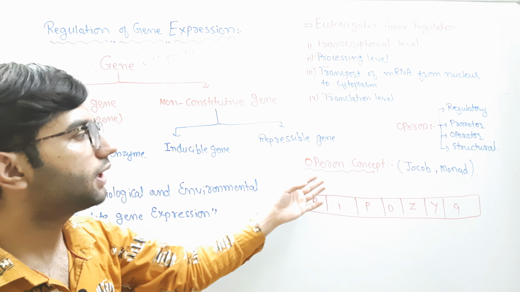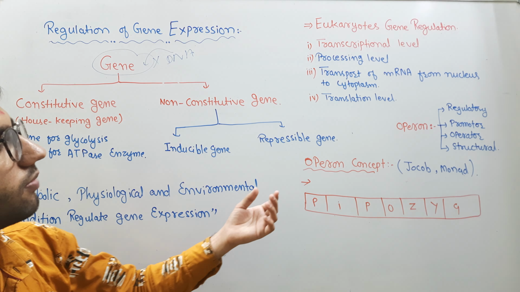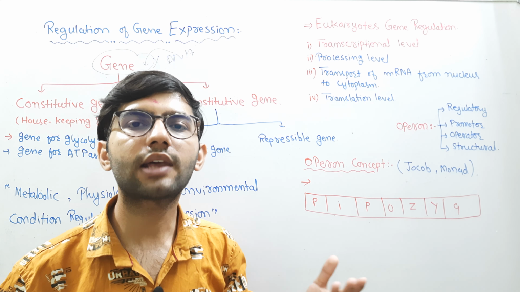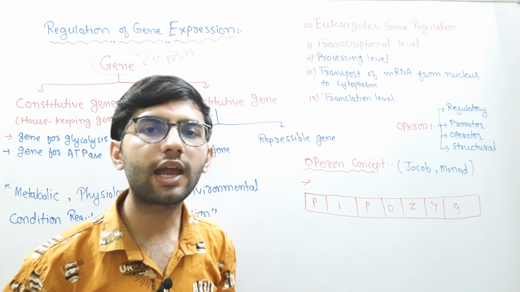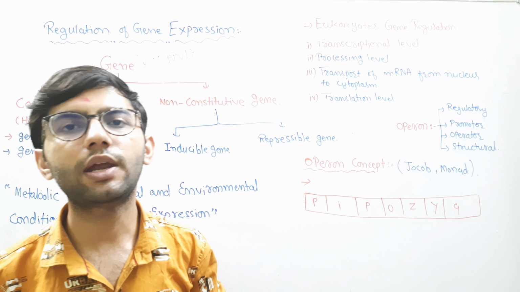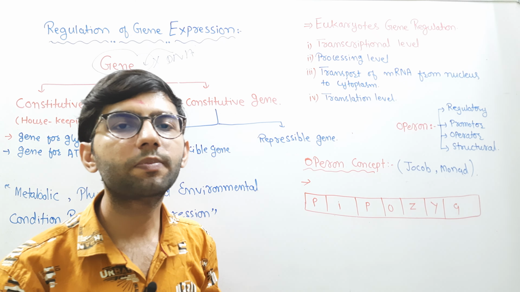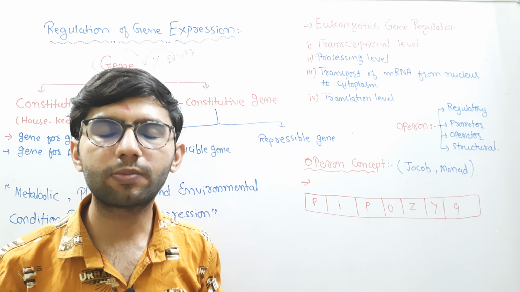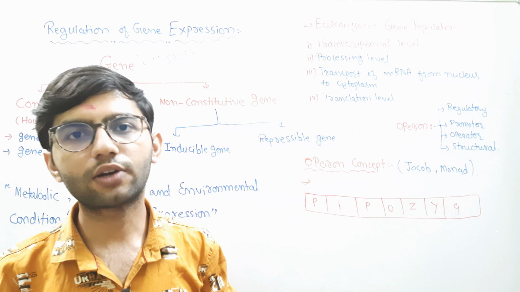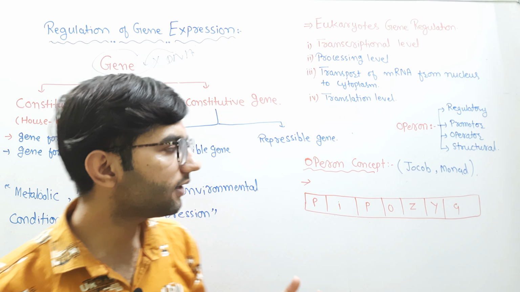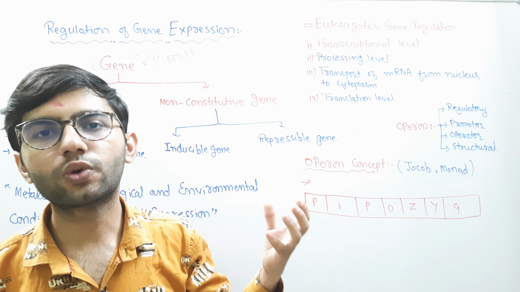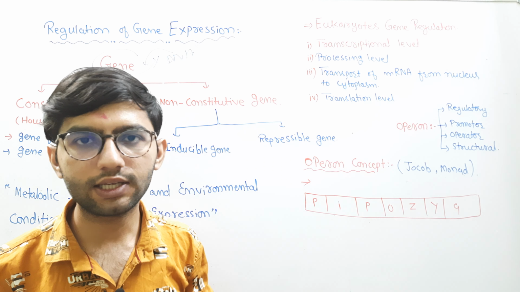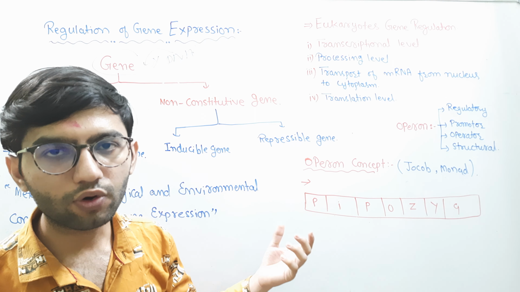Now let me explain the operon concept. What do we mean by an operon? An operon simply means a portion of the DNA which is self-regulating. That means it can switch off or remain switched on without depending upon other genes; basically, it can regulate an activity without the help of any other portion of the DNA. So that portion of the DNA is known as an operon.